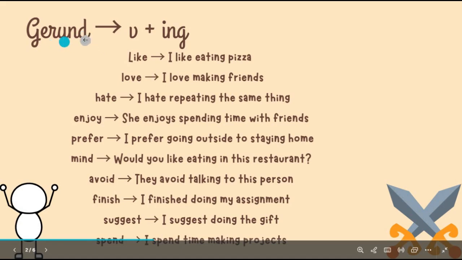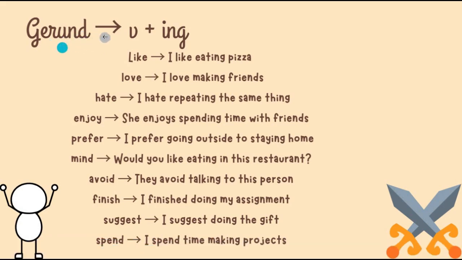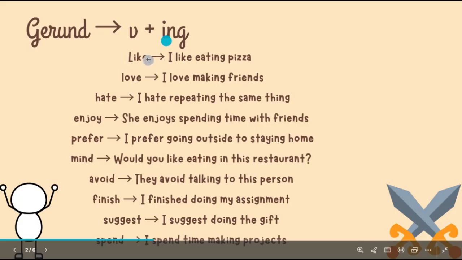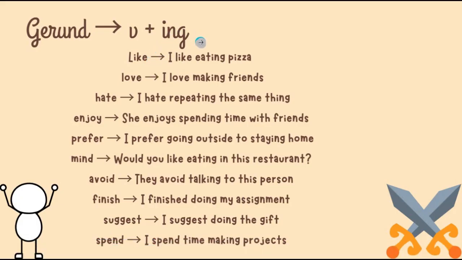دلوقتي انا هبدأ بالجيرنت. الجيرنت after gerund we could have or we should have verb plus ing. Here I have some examples, and with its verb we have like, love, hate, enjoy, prefer, mind, avoid, finish, suggest, spend. After each verb of them we should add verb in ing.